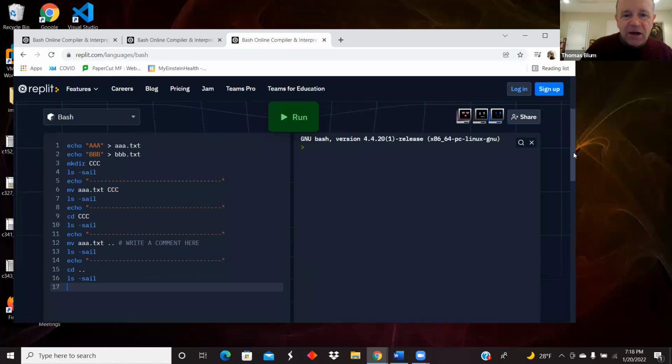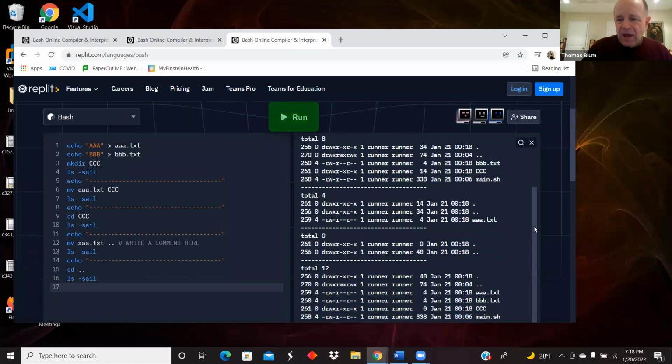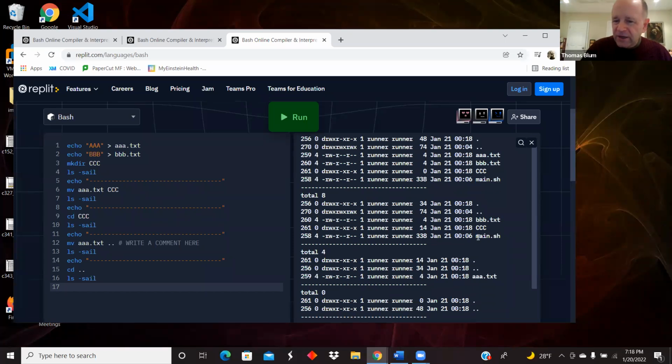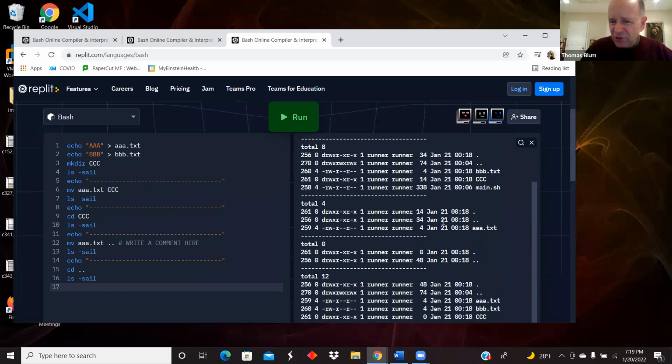So let's run this. And here we see the original dot, double dot, AAA, BBB, the folder CCC, and the main.sh bash script. We did the move, so we moved A out into the subdirectory. So when we look at the contents of the directory now, the aaa.txt is gone. We moved into the subdirectory and looked at its contents, and that is now where aaa.txt is.